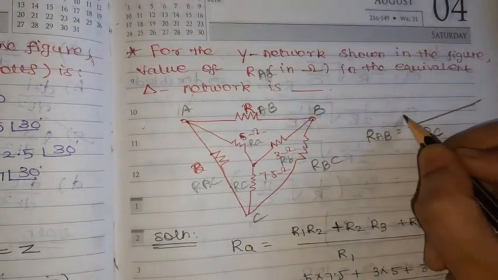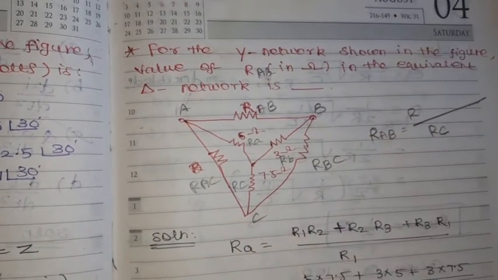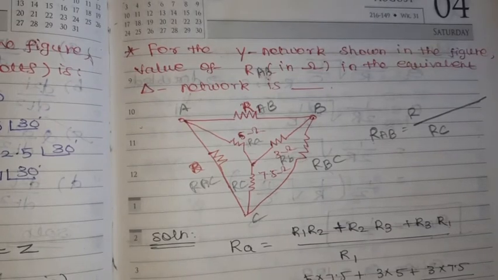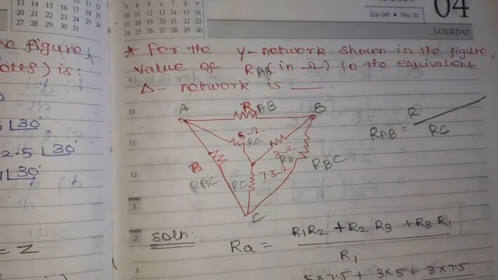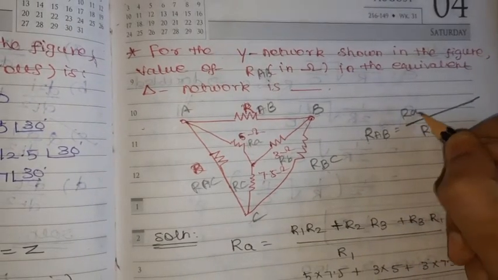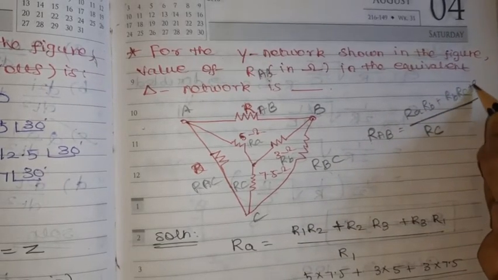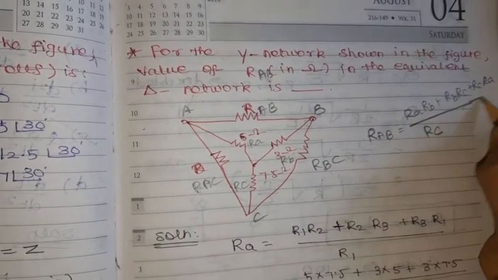What is the formula to find out RAB? This is a basic formula, star and delta. From the delta network given, we should be able to find the formula for the star network. If any star network is given, we need to find the delta network values from the formula. So it is RA RB plus RB RC plus RC RA. So this is the formula.